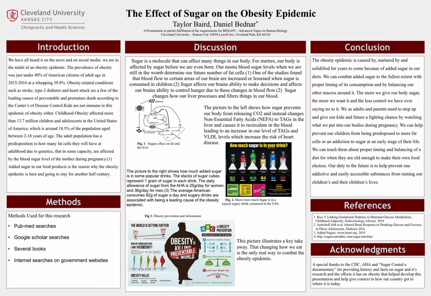The next big finding in research had to do with adolescents and how their body reacts to sugar when they have it. The research points towards our brain reducing blood flow to our main center of decision making. So when we have sugar, we no longer make the same educated decisions that we would without it.